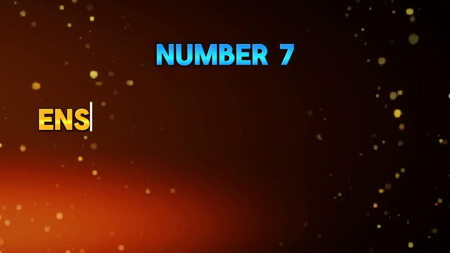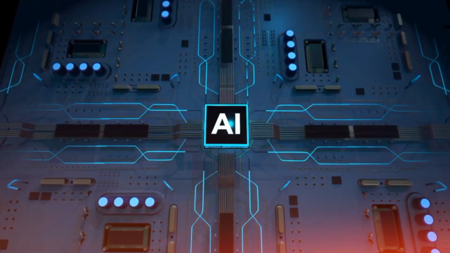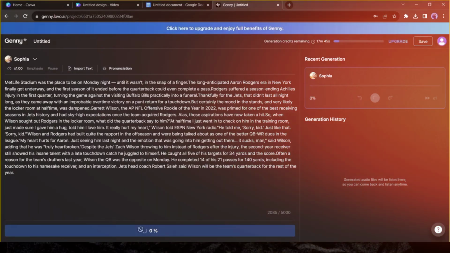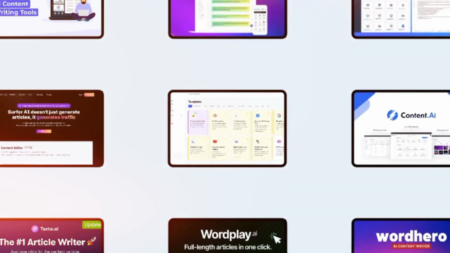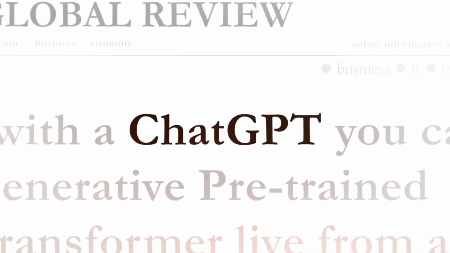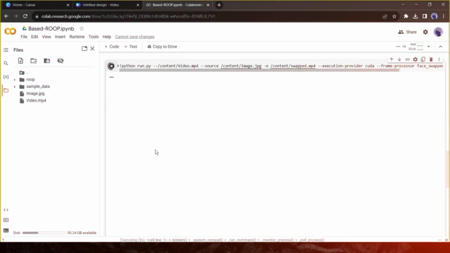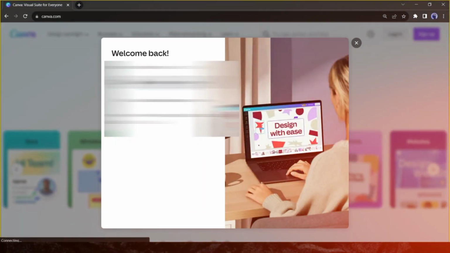Number 7. Ensuring accuracy and fact-checking with AI. Accuracy and credibility are paramount in news broadcasting, and AI technologies can play a crucial role in ensuring the integrity of your news content. AI-powered fact-checking tools can analyze news articles, verify claims, and detect misinformation, helping you maintain journalistic standards and build trust with your audience. Embracing AI in news broadcasting can unlock new opportunities for innovation, growth, and impact in the ever-evolving media landscape.